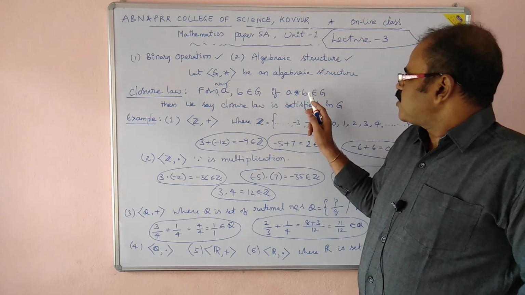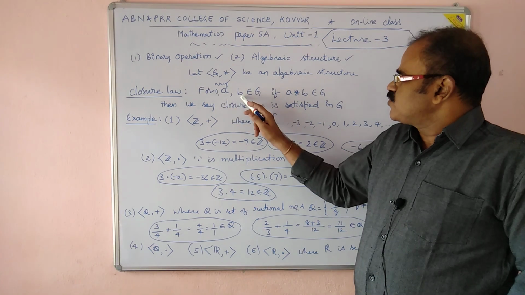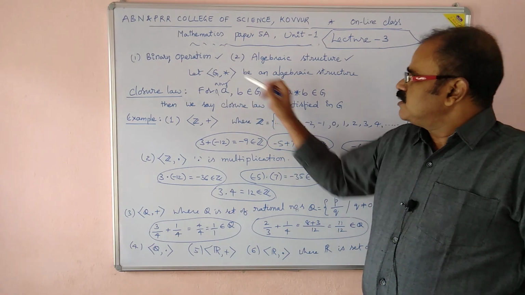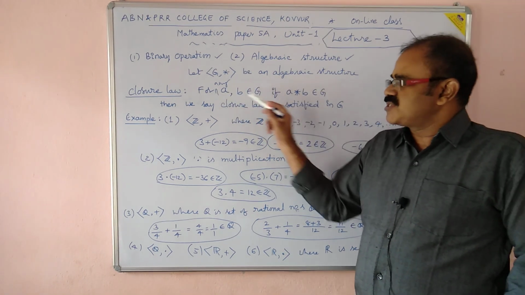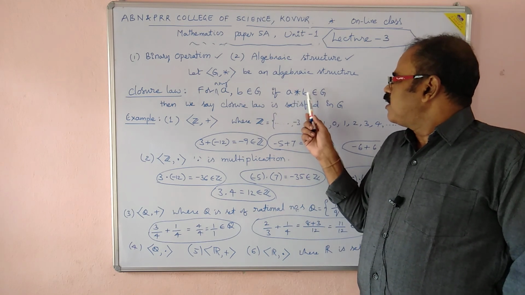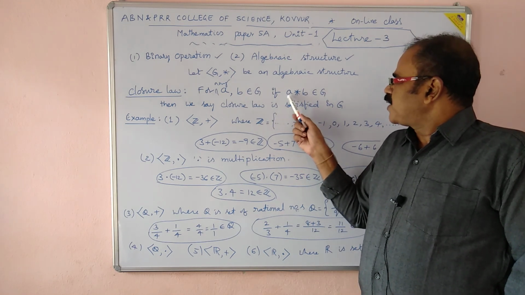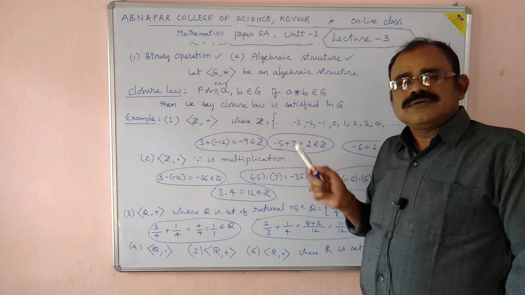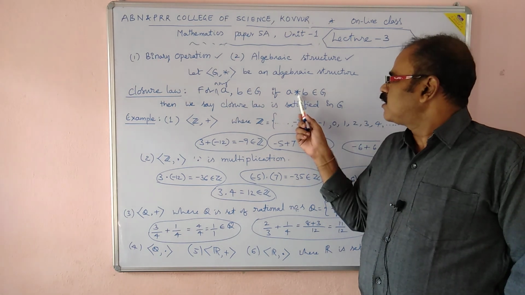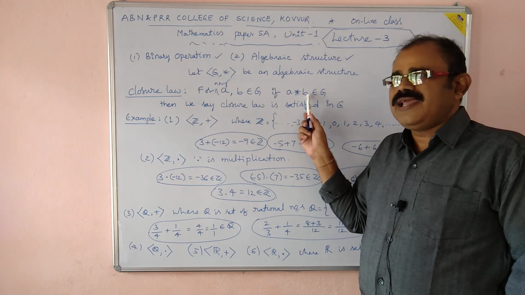Okay. a star b: we have chosen two elements a and b in the non-empty set G. We have operated with star on a and b. Star is the binary operation between a and b.